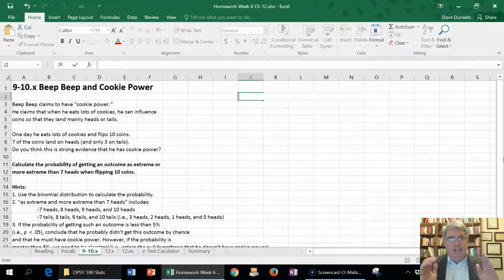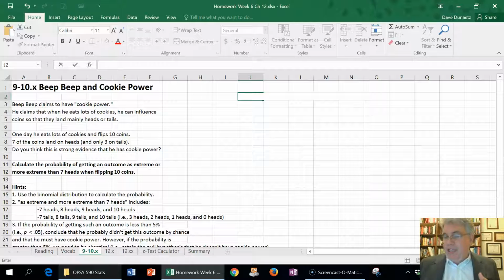And if the probability of getting this outcome is less than 5%, i.e., p less than 0.05, we're going to conclude that he probably didn't get this outcome by chance, and he must really have cookie power.